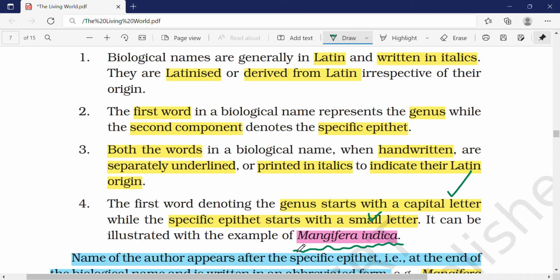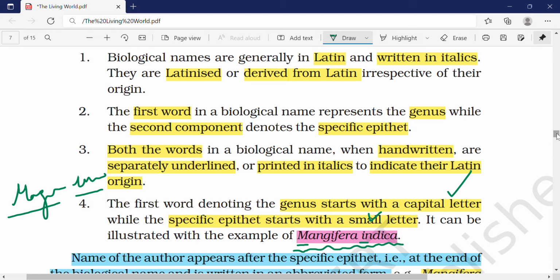Like the genus name Mangifera, M starts with a capital letter, and indica is the species name, i starts with a small letter. And if we write Mangifera indica by hand, we should underline it separately. So these are the universal rules for